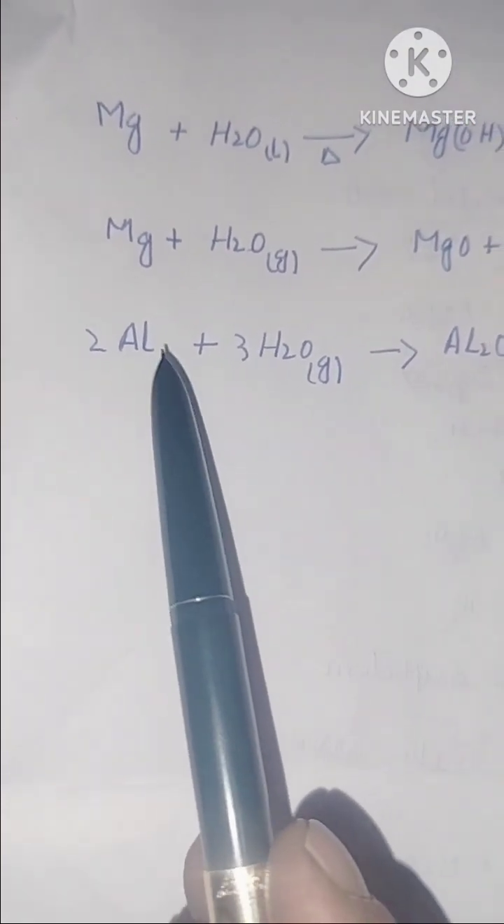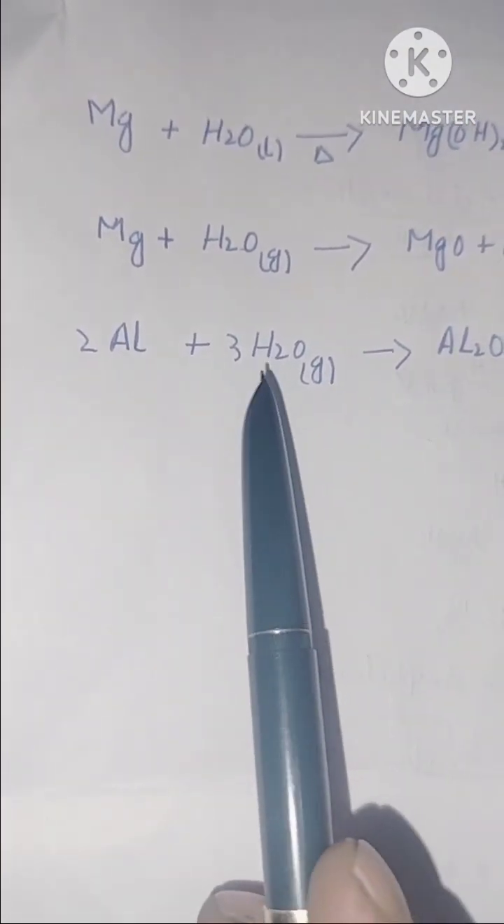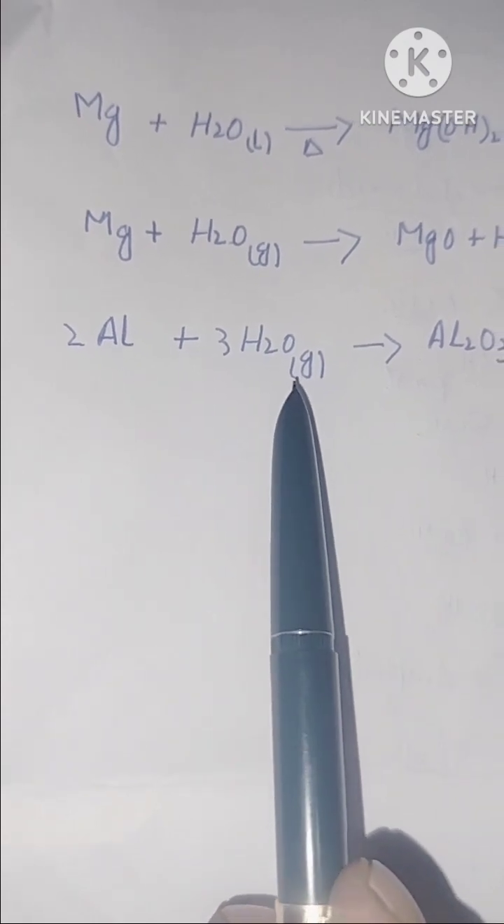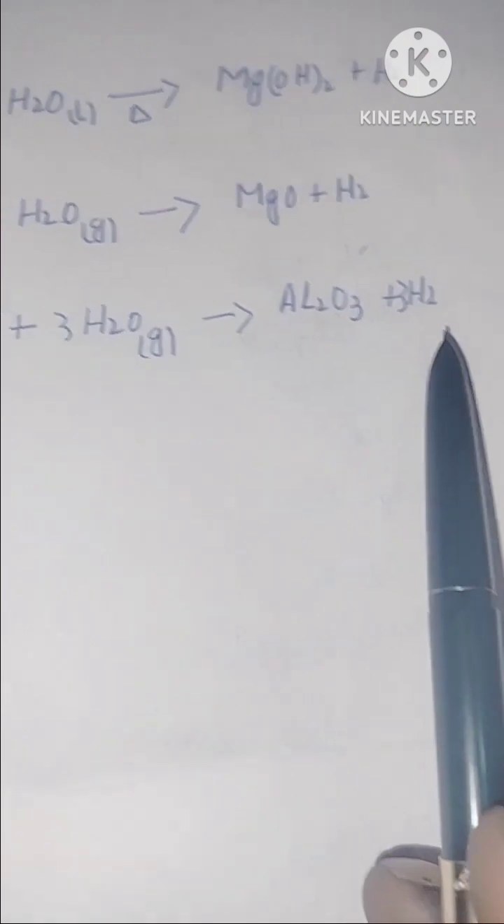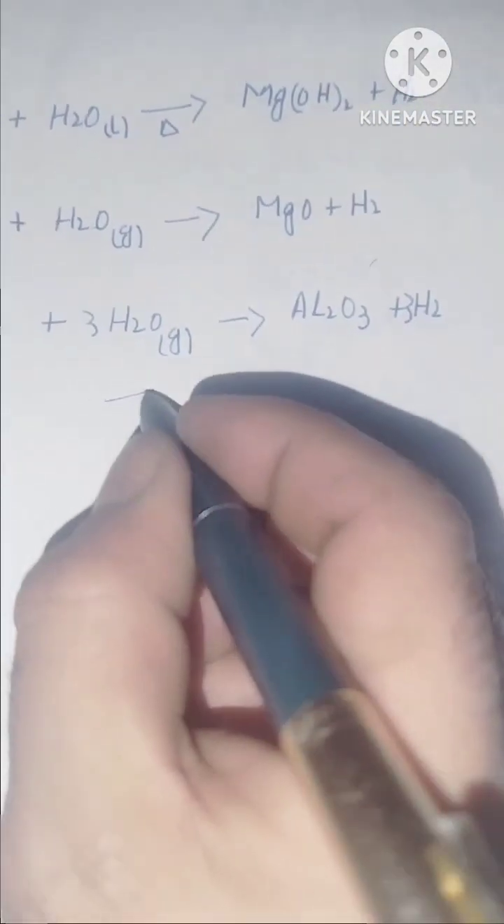Aluminum is least reactive among these, so it also reacts with gaseous form of water, that is steam, and forms aluminum oxide with the liberation of hydrogen gas. These are the two main properties of metals.